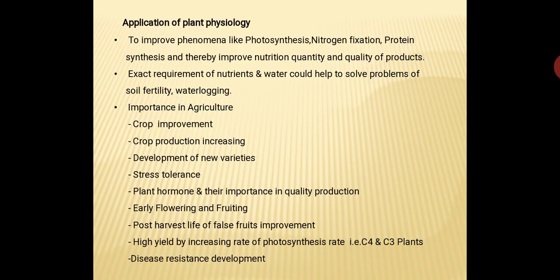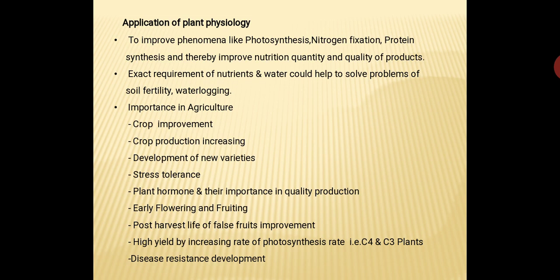So through each drop of water, the fertilizer is applied directly to the roots of the crop, so that the crop plant absorbs the fertilizer very easily, and so there is no loss of fertilizer. So this is also a very economic application of plant physiology.